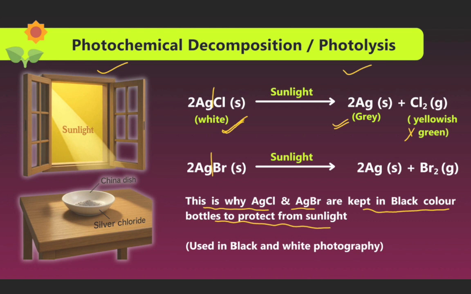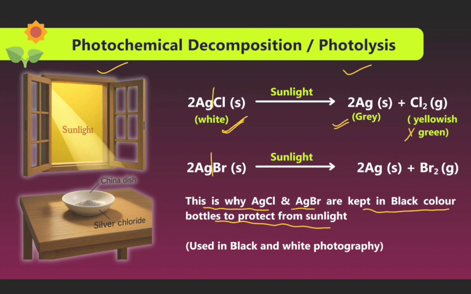When the sunlight falls on the silver chloride, it breaks into two parts: silver and chlorine gas. Silver is gray in color, while the chlorine gas is yellowish green. Now we are discussing silver bromide as a solid. When sunlight passes through it, it converts into solid silver and bromine gas.